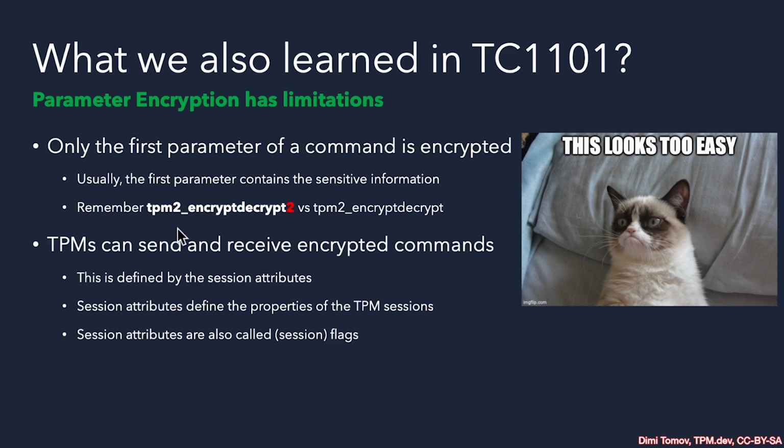In most commands that have sensitive information inside the TPM, the first parameter contains that sensitive information. This is also true when generating keys. The insensitive parameter of the key generation process is the first parameter of TPM2 create primary and TPM2 create. And parameter encryption can protect the communication from both sides. The TPM expects commands to come encrypted, and this is the responsibility of the TPM2 TSS to do. And the TPM can then respond with encrypted responses that the TPM2 TSS has to decrypt using the generated session key that was established between the TPM and the host, which is our application.